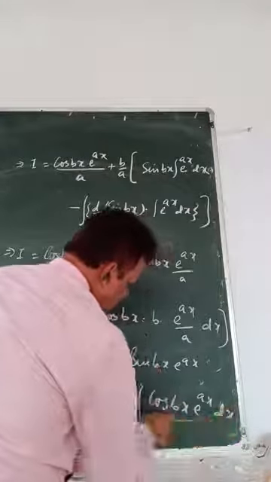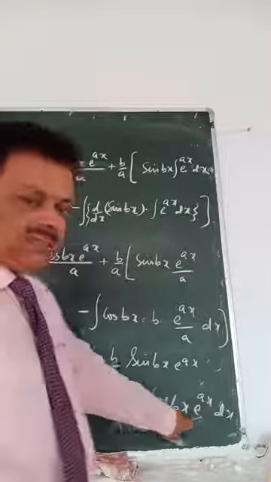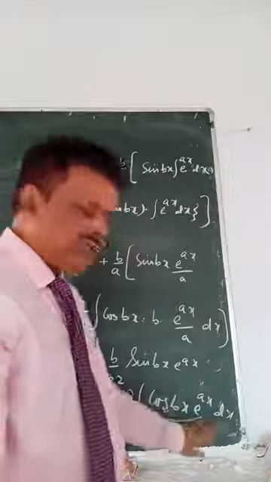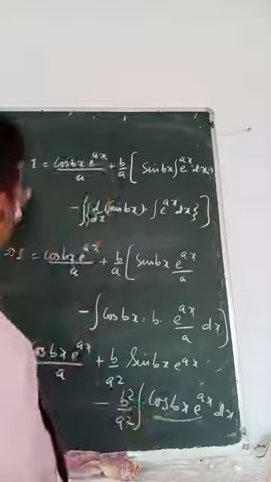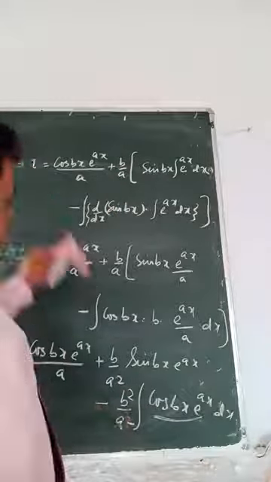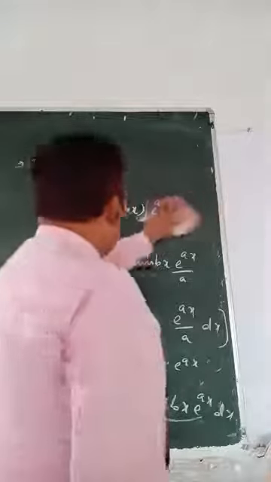Okay, this is your question. That means repetition starts here, so we will stop the integration here. We will symbolize this one as I because we have taken that one as I. So what will you get?